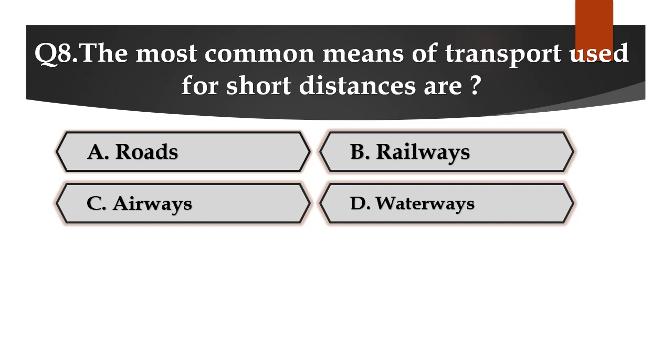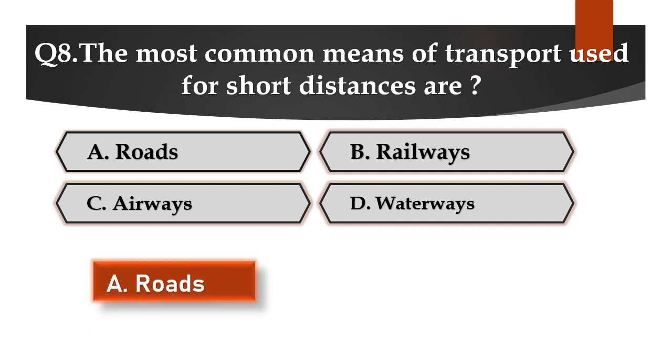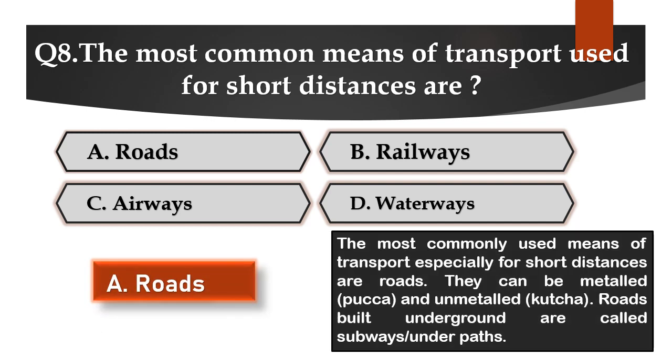And you all know it. It's A. Roads. The most commonly used means of transport, especially for short distances, are roads. They can be metalled, pakka, and unmetalled, kacha. Roads built underground are called subways or underpaths.